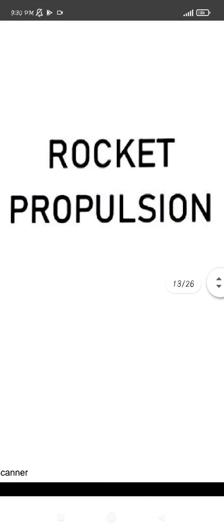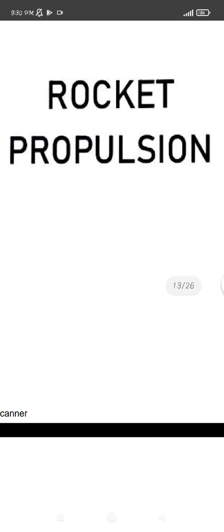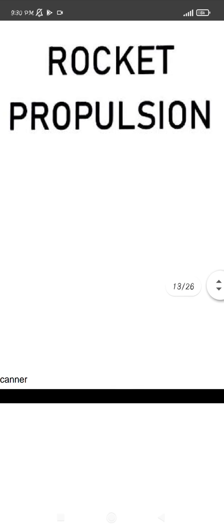Here we are going to learn about rocket propulsion. This is also an application of the conservation of linear momentum, because we have just seen examples of conservation of linear momentum, the jet plane and the rocket. We can say that rocket propulsion is an application of the conservation of momentum.